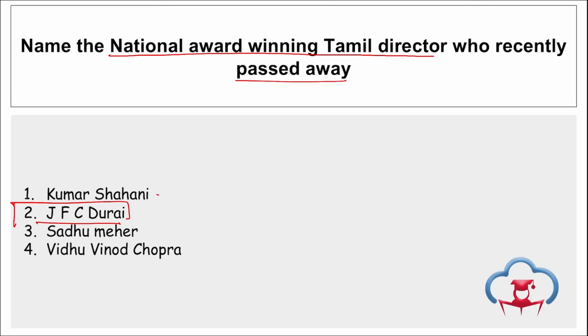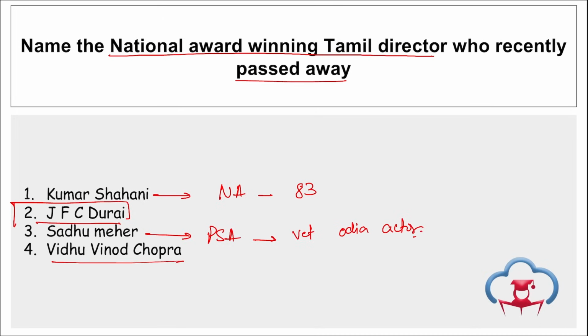Then if we talk about Kumar Sahni, he was a national award winning director. Kumar Sahni passed away at the age of 83. Sadhu Meher was a Padma Shri awardee and a veteran Odia actor. Recently passed away, Sadhu Meher. If we talk about Vidhu Vinod Chopra, he won the Filmfare Award for 12th Fail.